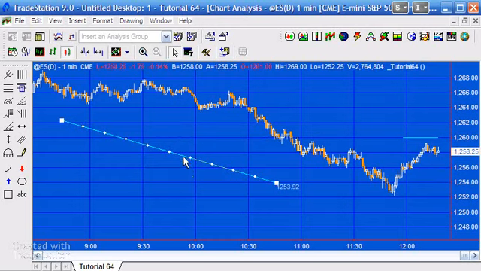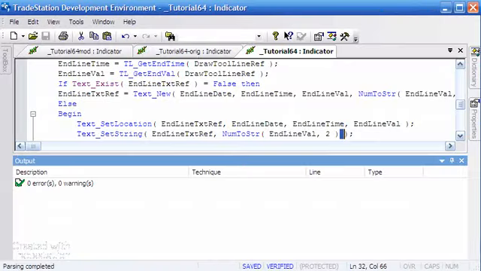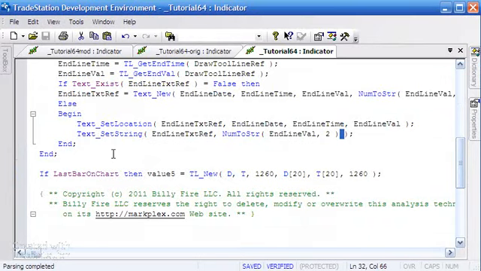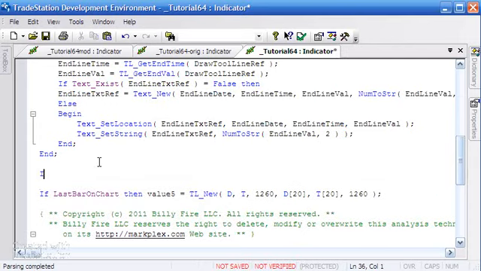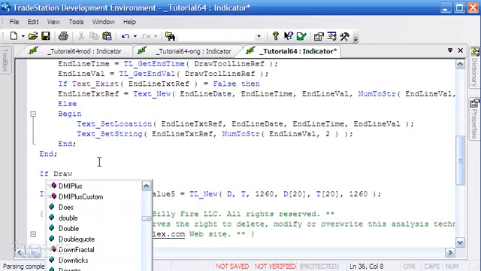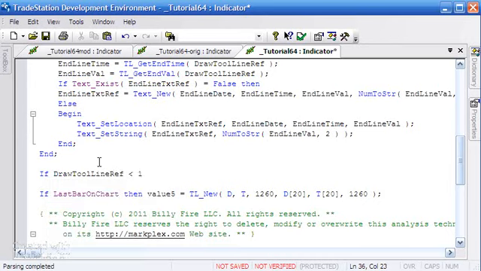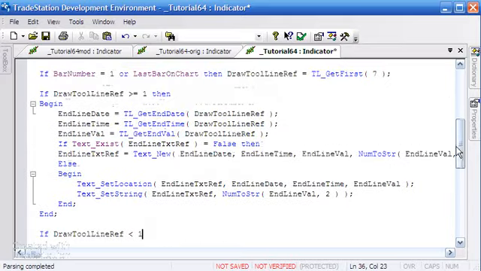But there is one other thing. If at the present time we just delete this line, then you'll notice that the text is still remaining there. So we need to make a small additional change to the program, and what we're going to do is underneath where we've created this, we're going to say if DrawToolLineRef is less than 1. In other words, we're checking to see if there is a drawn line ref.